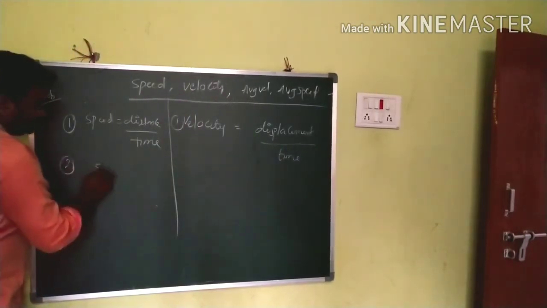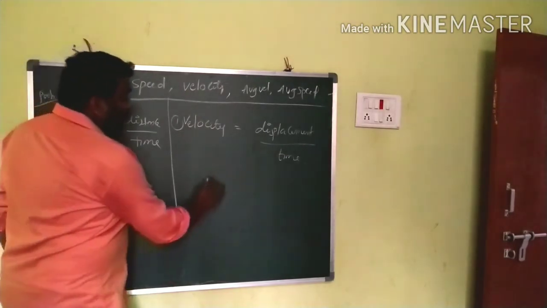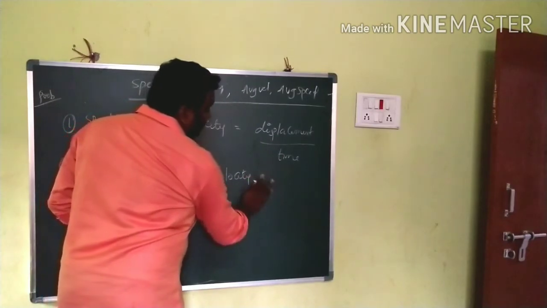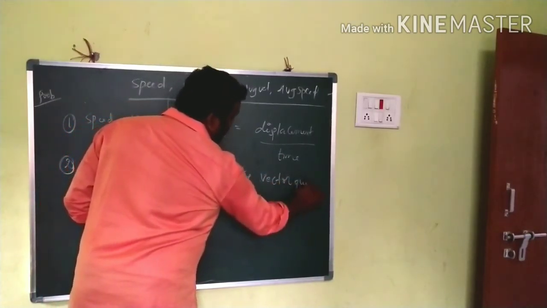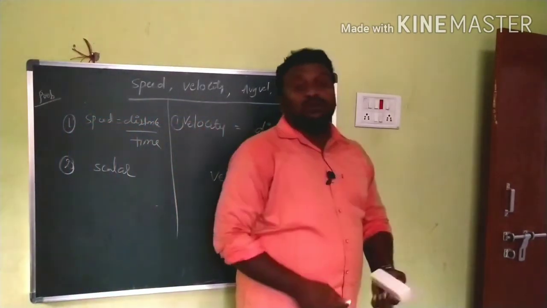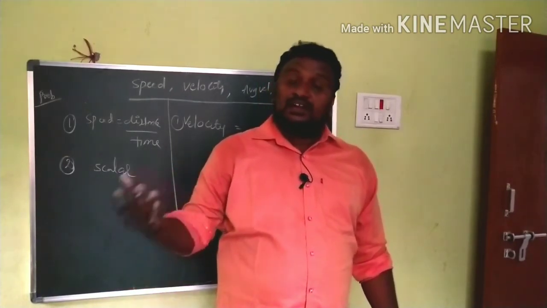Speed is a scalar. Now velocity is a vector. Velocity is a vector quantity. Vector quantity means it has both magnitude and direction.